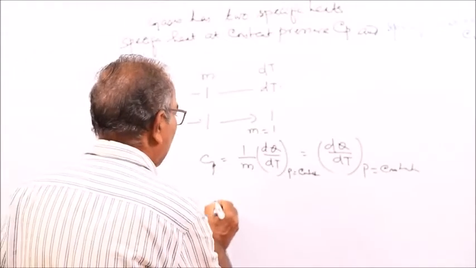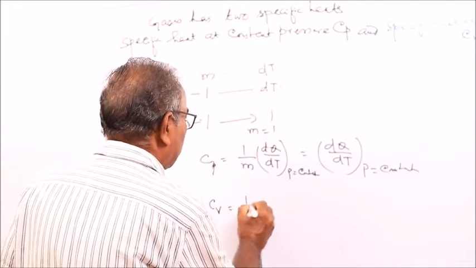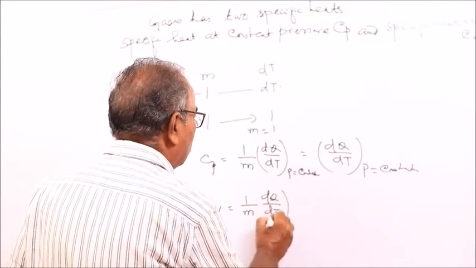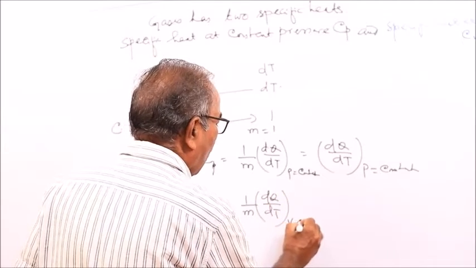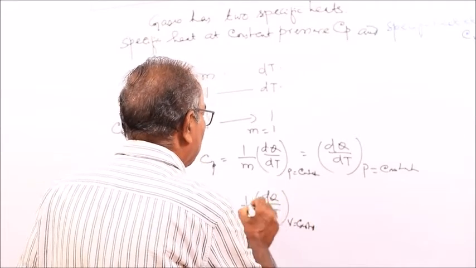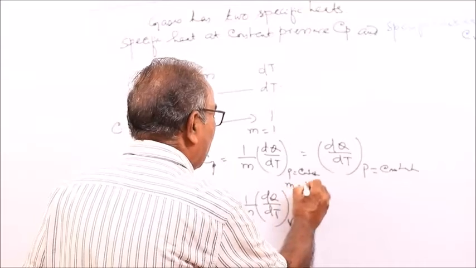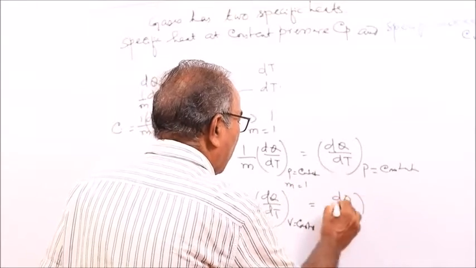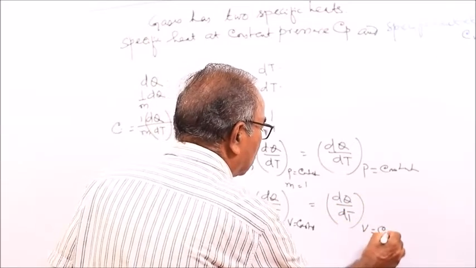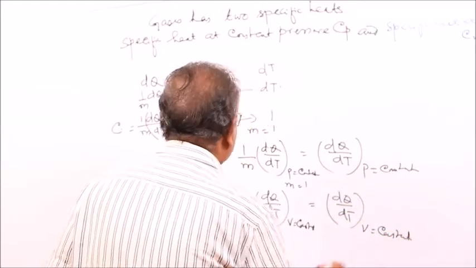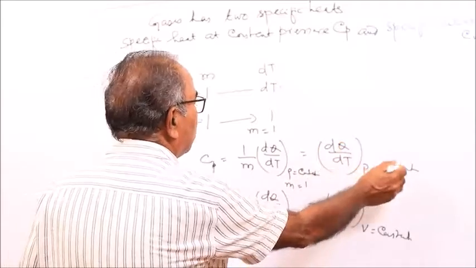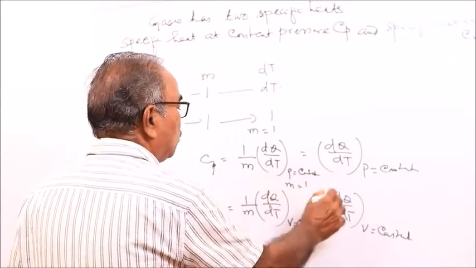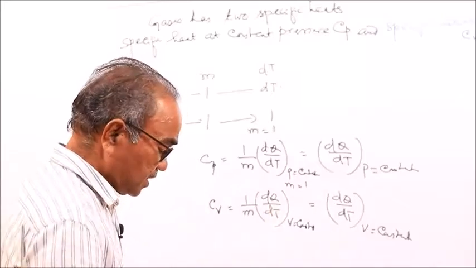Similarly, Cv is equal to 1 by m dq by dT with V constant, and taking m as 1, that is equal to dq by dT at constant V. So Cp is equal to dq by dT with P constant for unit mass of substance, and Cv is equal to dq by dT with V constant.